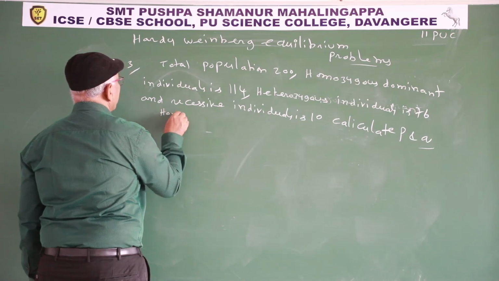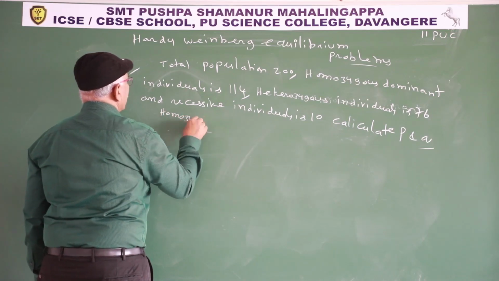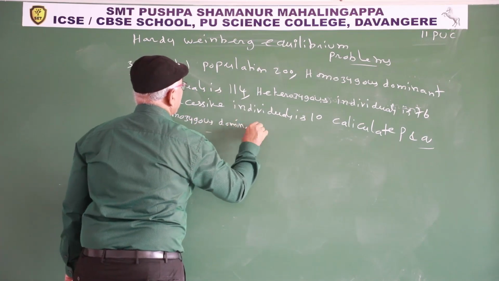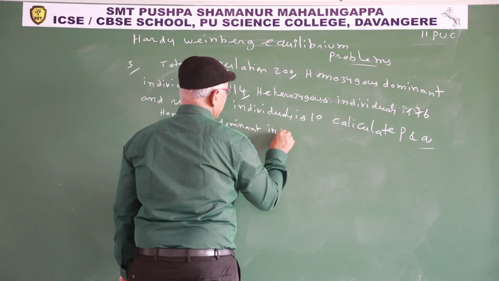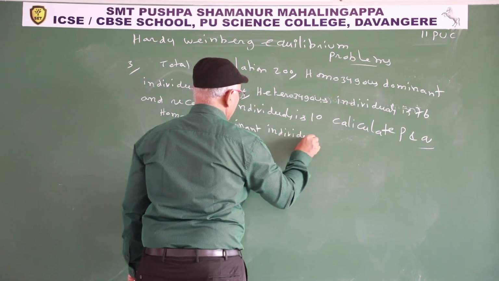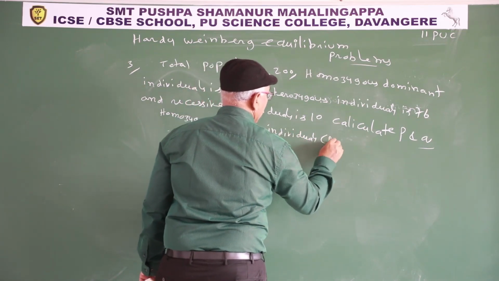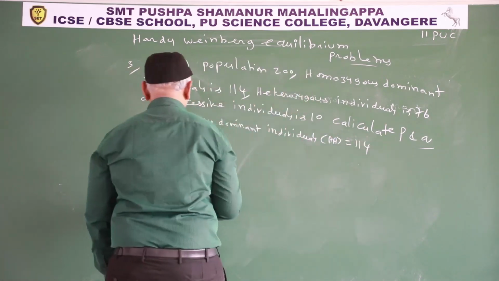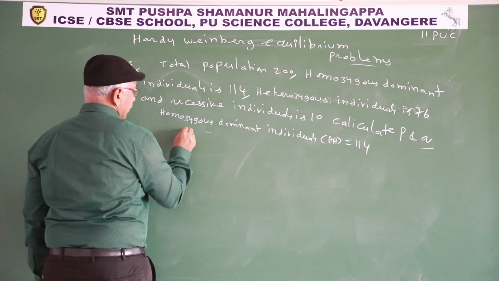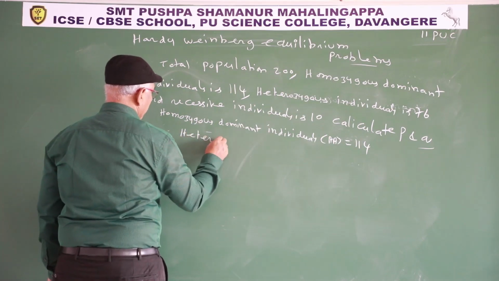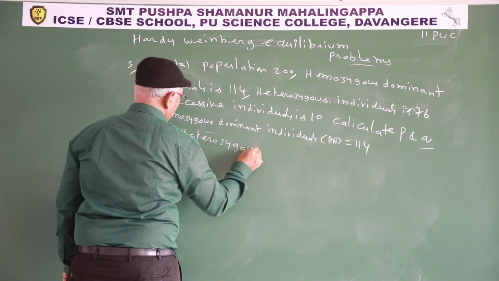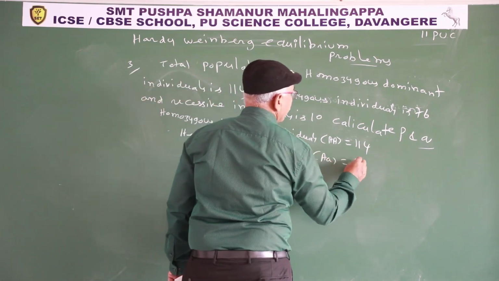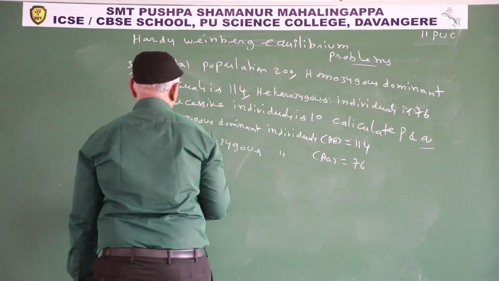Homozygous dominant individuals, capital A capital A, 114. Heterozygous individuals, capital A, small a, 76.